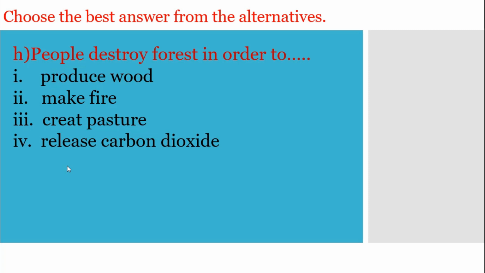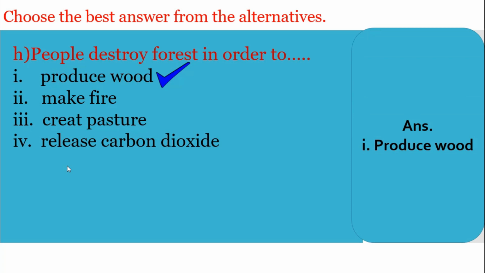Now the question H, that is, people destroy forest in order to. Here you can see the 4 options. The first one is produce wood, number 2 is make fire. Number 3 is create pasture, and the last one is release carbon dioxide. Of course, your answer will be produce wood. People destroy forest in order to produce wood, and here you can see the correct answer.